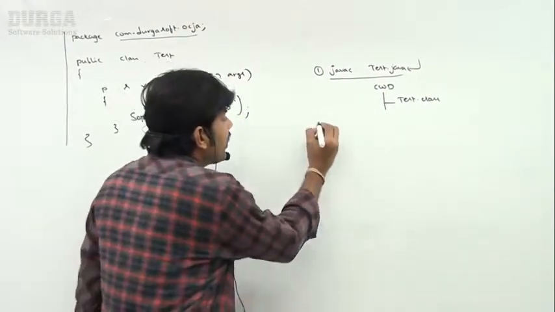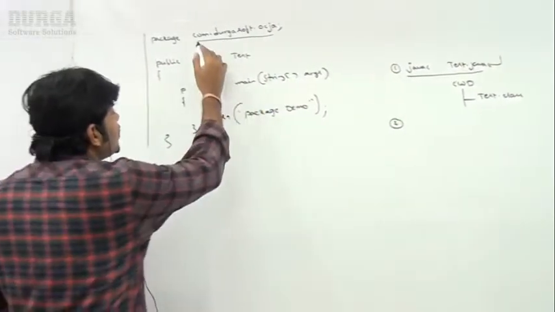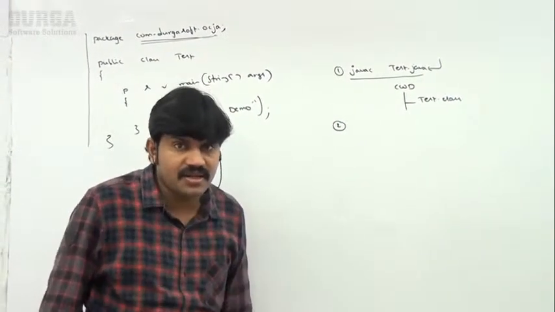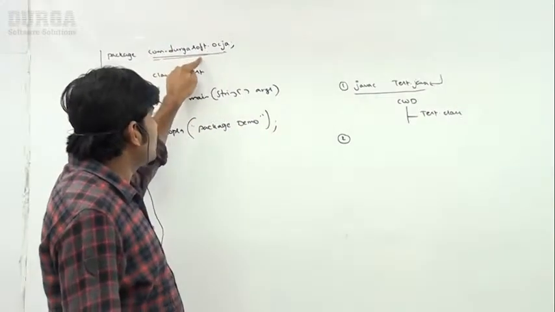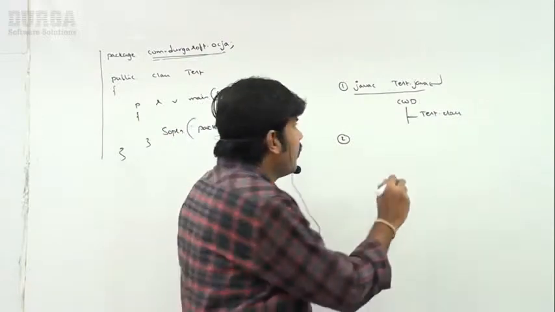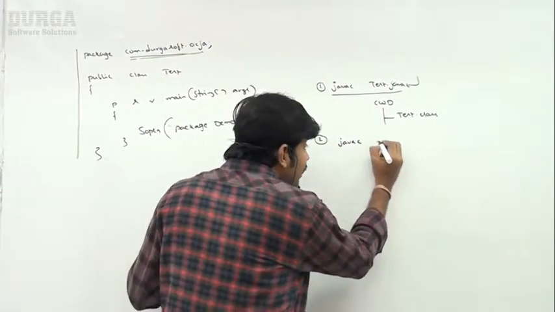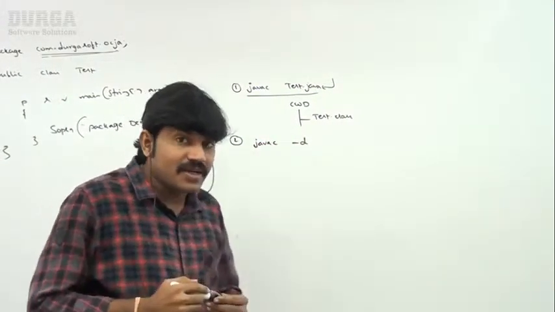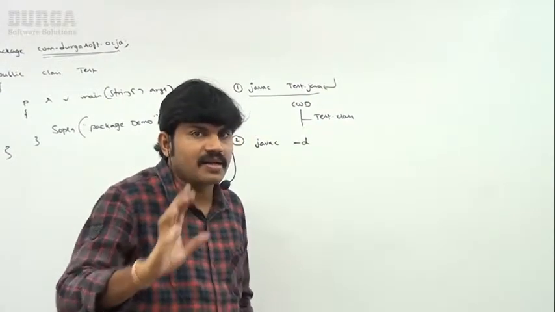But now my requirement is that Test.class should be part of this package. If it is placed in the current working directory, it is meaningless. So it should be part of com.durgasoft.ocja. Then what do we have to take? javac -d . Test.java. What is the meaning of -d? Destination to place generated .class files.